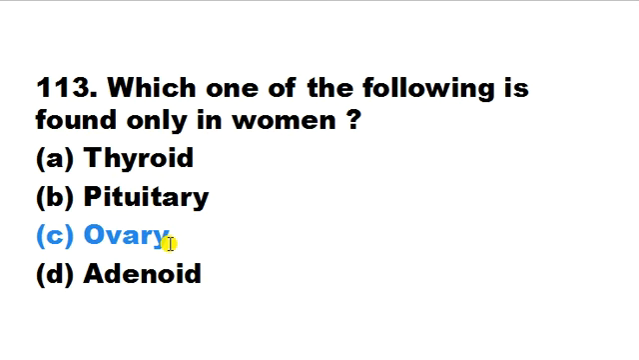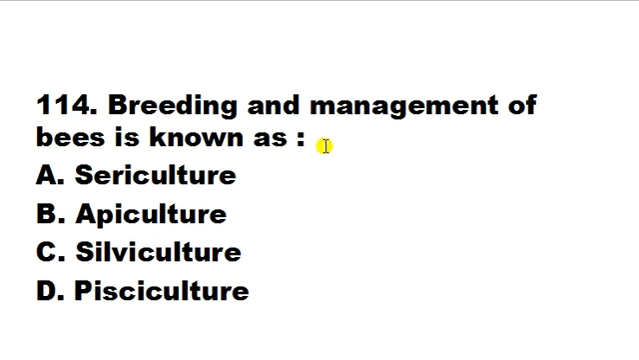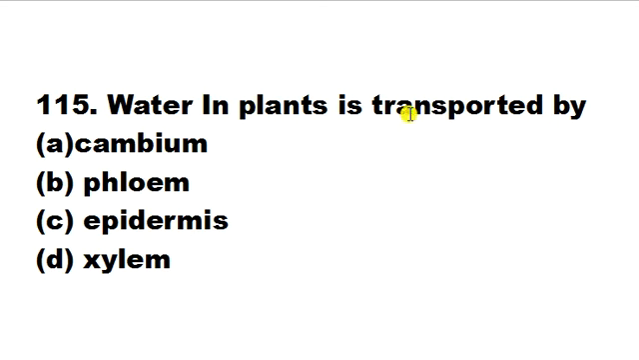Breeding and management of bees is known as sericulture, apiculture, silviculture, pisciculture. Here the apiculture is known as beekeeping, culturing and maintenance of bee colonies and management of bees. So breeding and management of bees is known as apiculture. Water in plant is transported by cambium, phloem, epidermis, xylem. Here correct answer is D.